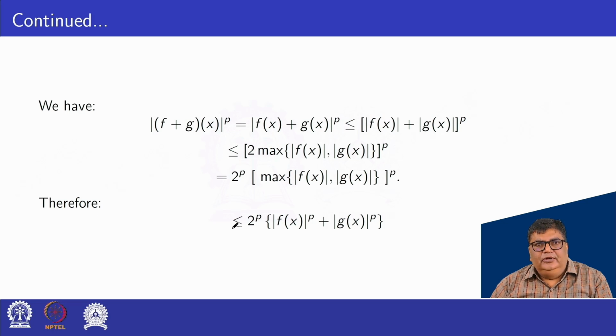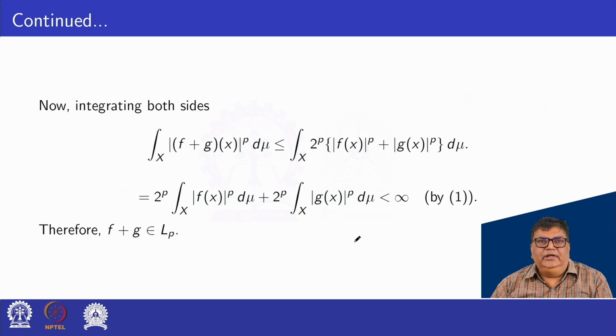Therefore, this is less or equal to mod f(x) power p plus mod g(x) power p, because this is the max value of f(x) and g(x), any one we can take. So if we add another function, that is greater, so this term is less or equal to this term.